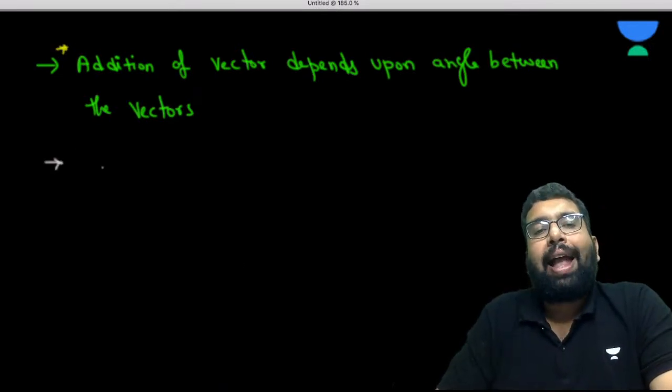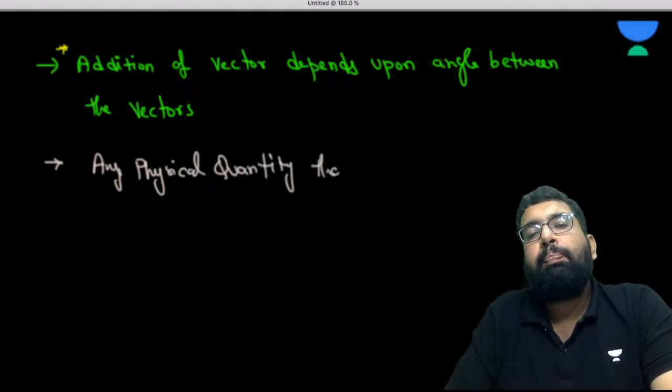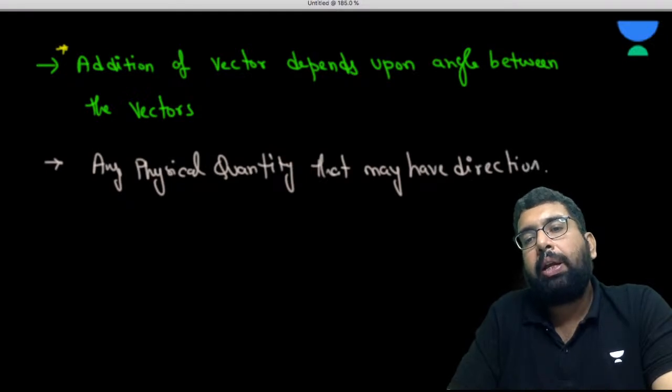So see, any physical quantity that may have direction may not be a vector.